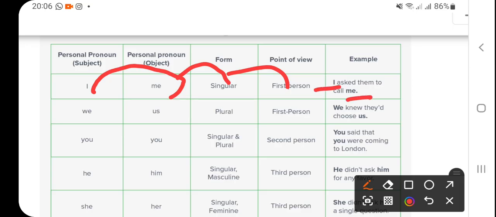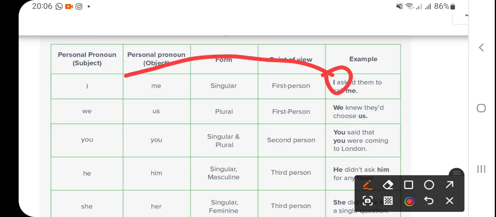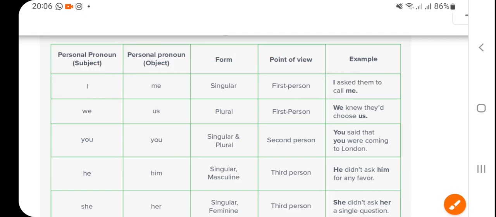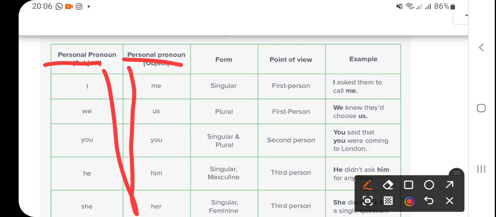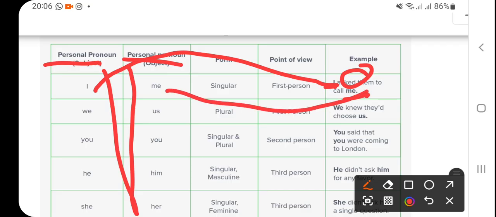So I, that's a very good example. I is subject. I told you in between, please take care, in subjective pronoun and objective pronoun there will be a verb, right? So that's I and then verb asked and then me, this way.